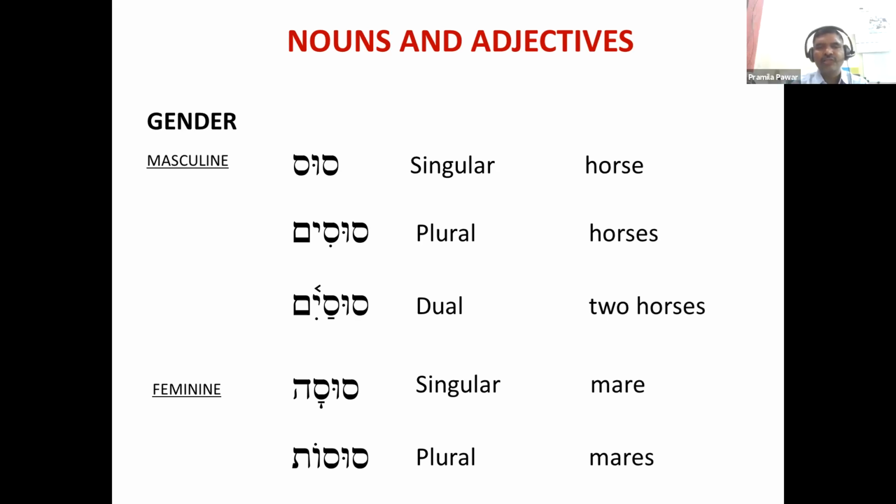For example, seraphim, that im ending. For example, Elohim, that im ending. Masculine plural, Elohim. Then cherubim. That indicates that they are two or more. Then feminine: susa, singular, mare, and susot, plural, mares.